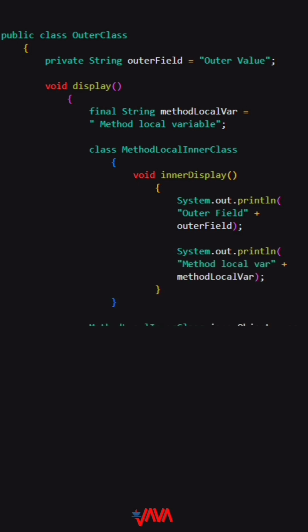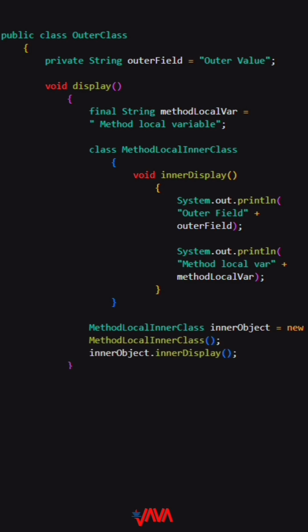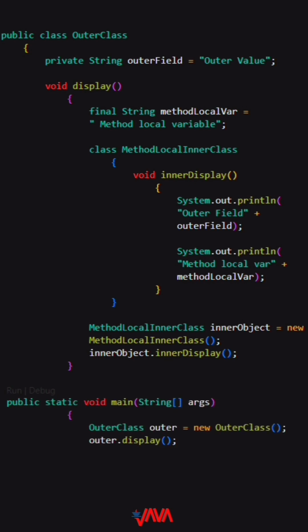An instance of the method local inner class is created, and its inner display method is called, printing the values. Then a main method creates an instance of the outer class and calls the display method on this instance. This setup is useful when you want to encapsulate helper functionality within a method, keeping the class scope limited to the method itself.